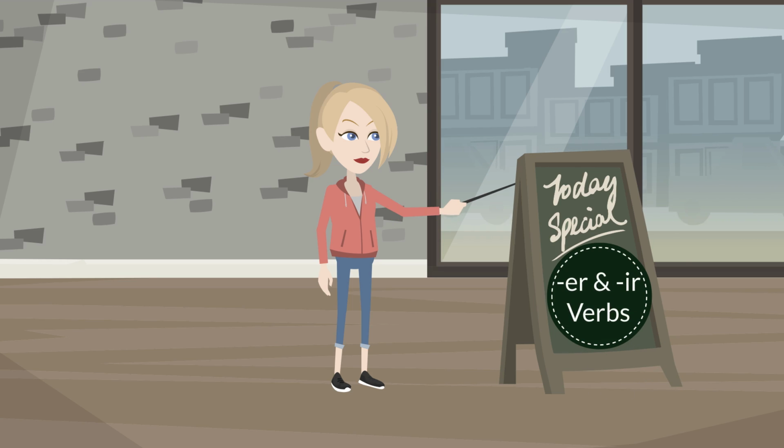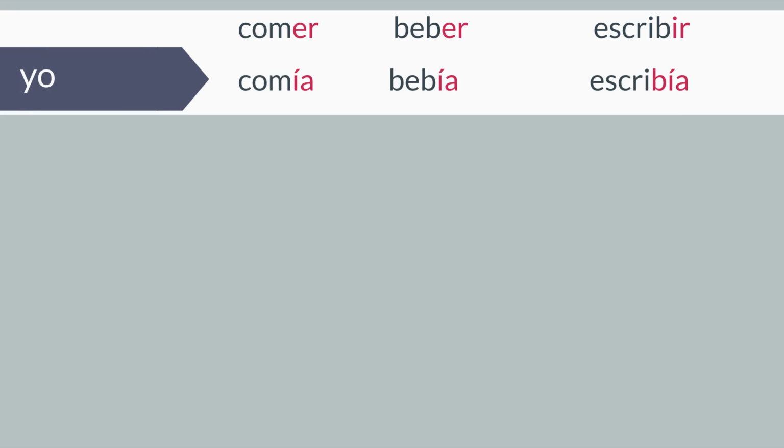Now, let's go over the different endings when conjugating in the imperfect tense. In this video, we'll practice conjugating 3 different verbs: comer, beber, and escribir. When conjugating yo, drop the ER or IR and replace it with IA with an accent on the I. Yo comía. Yo bebía. Yo escribía.